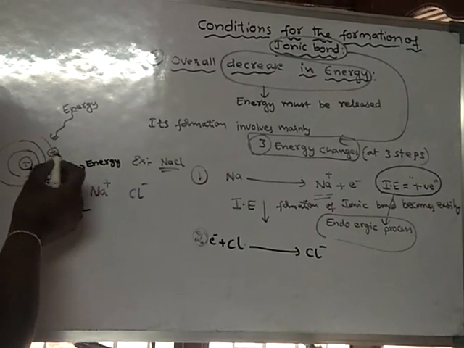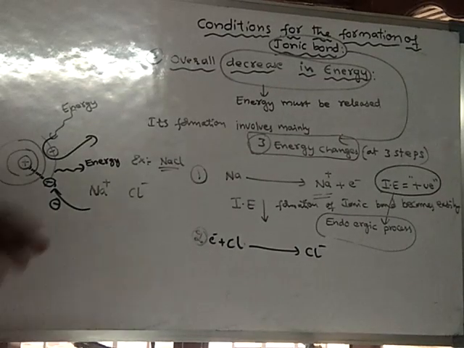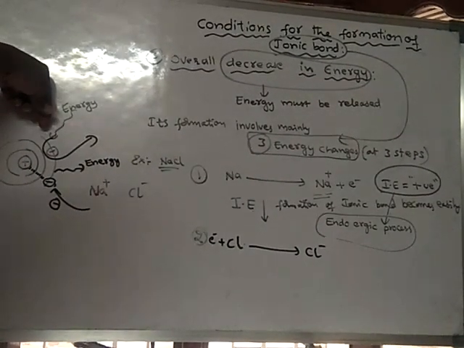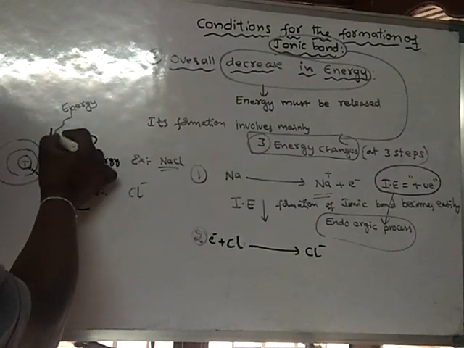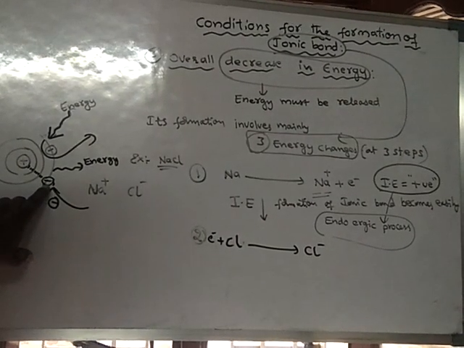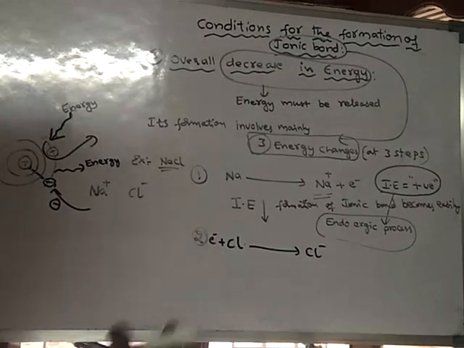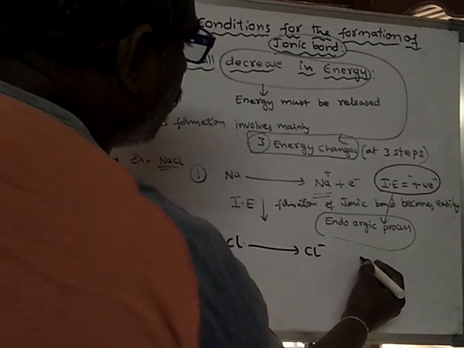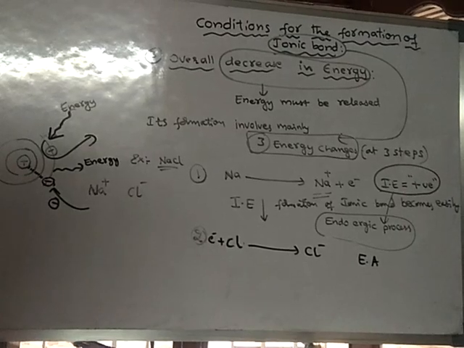If you take out an electron from an atom, it is an energy absorbing process. But if you want to supply an electron to an atom, then it is an energy releasing process. Okay, so here some energy is released, and the released energy is said to be electron affinity.